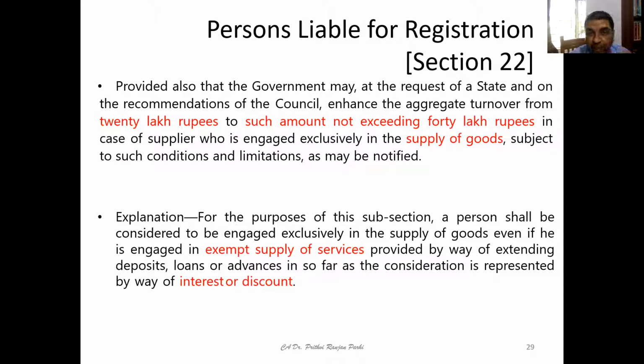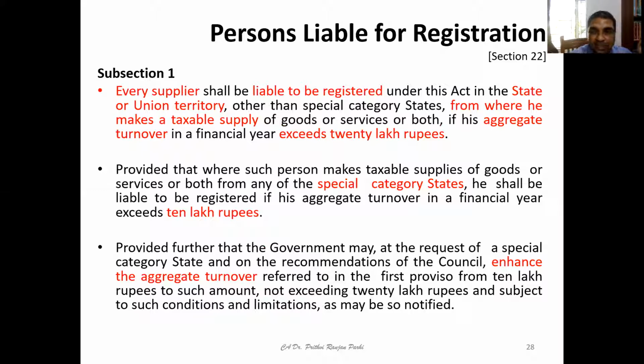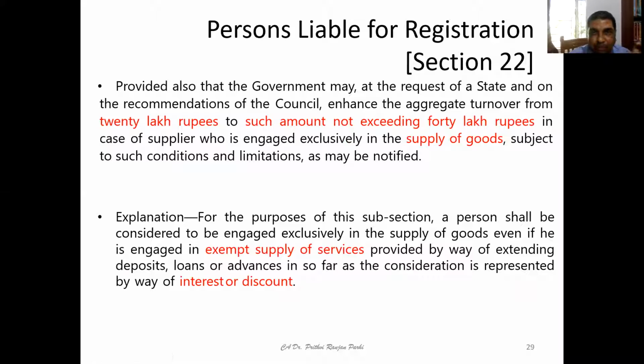Now, friends, further provided also that the government may, at the request of a state or on recommendation of the Council, enhance the aggregate turnover from 20 lakh rupees to such amount not exceeding 40 lakh rupees in case of a supplier who is engaged exclusively in supply of goods, subject to such conditions and limitations as may be notified. That means, friends, if you refer to the previous slide, the aggregate turnover limit was 20 lakh rupees. But here the central government has power. This point says that this 20 lakh rupees can be increased to 40 lakh rupees, but only with respect to supply of goods. Are you getting it?